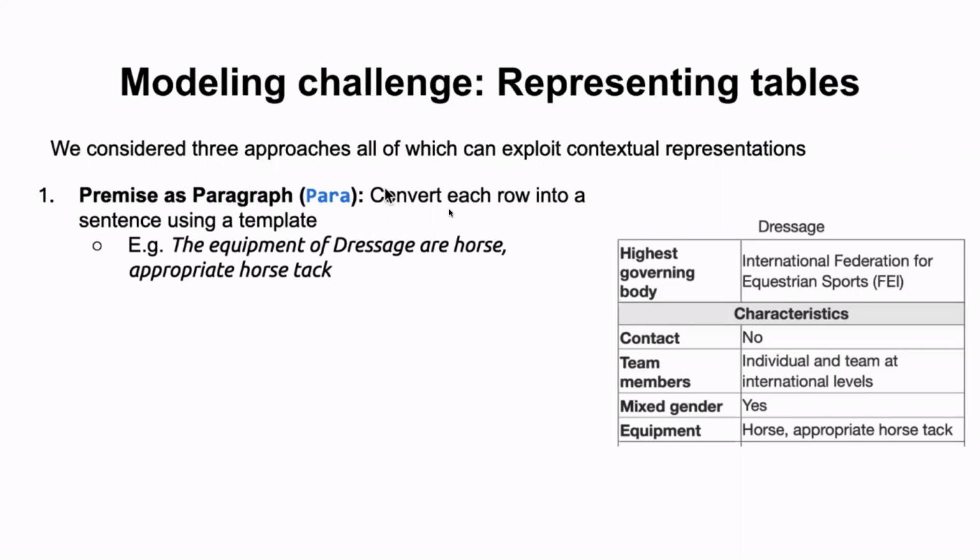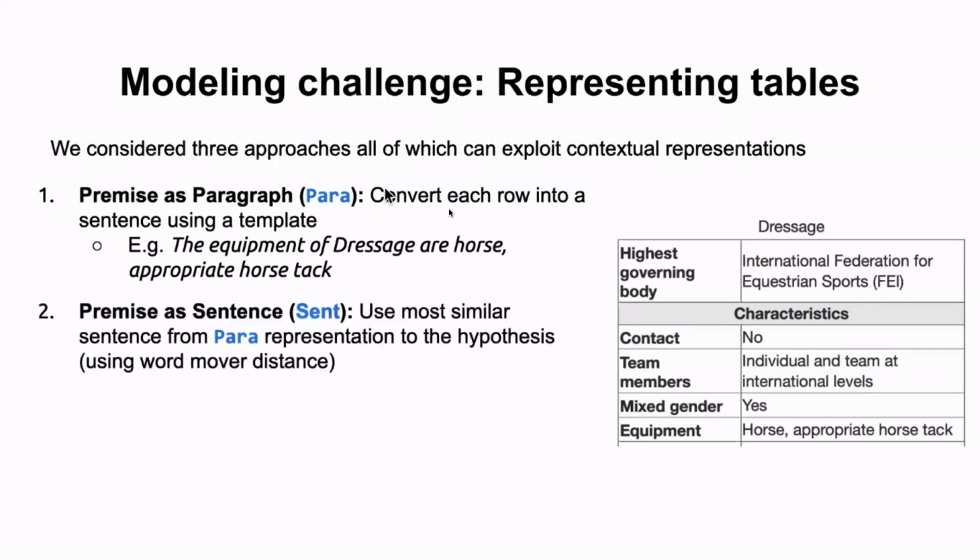We have also seen that many of the current NLI datasets and models assume that the premise is a single sentence. To incorporate that, we calculate the most similar sentence from the paragraph with the hypothesis and use that as the premise. Here we use word mover distance for calculating similarity.